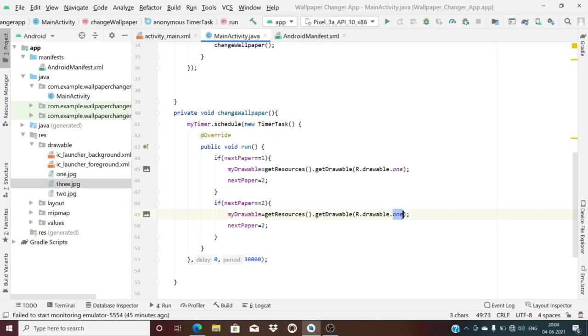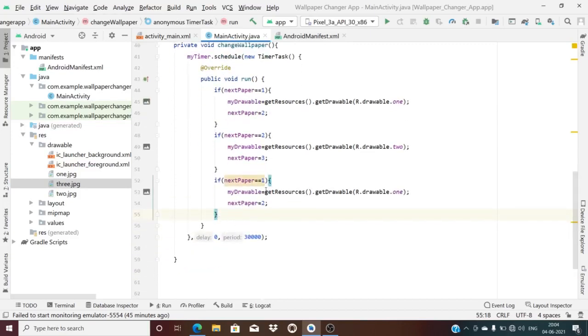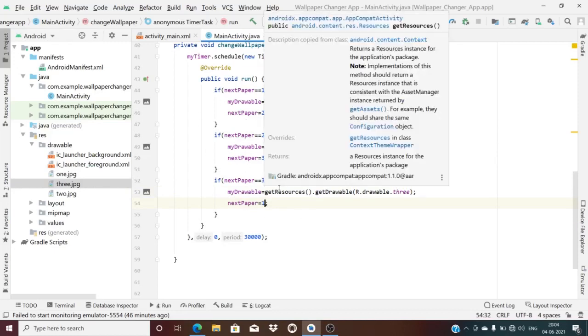Then I equate next paper to 3. Same, if next paper is equal to 3, my drawable becomes equal to 3, and then next paper becomes equal to 1. That means it resets back to 1. Like this, every 30 seconds the wallpaper gets changed.